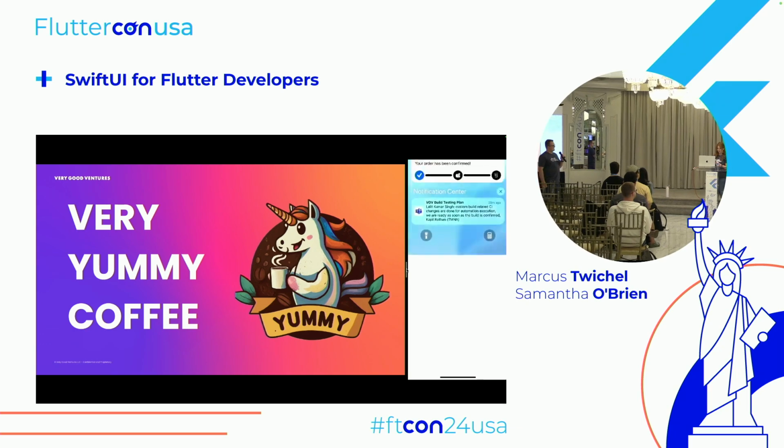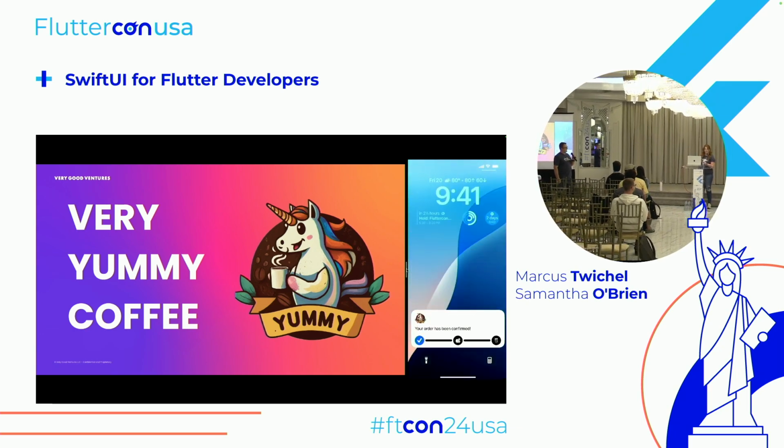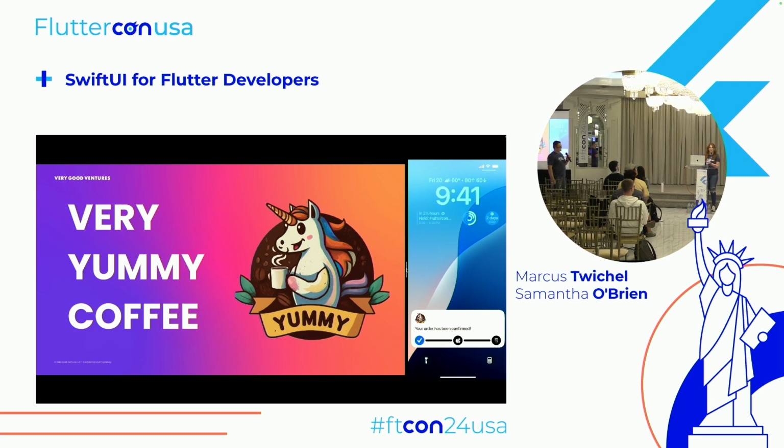So if I pull down from the home screen, you'll see that I have this live activity that's started. So this is telling me as the customer where my coffee and my bagel are in our order progress. So this is telling me that my order has been confirmed. And I saw it pop up, so I just marked it in progress on my screen, and now I know that we are so close to getting our coffee. Marcus is working on it.